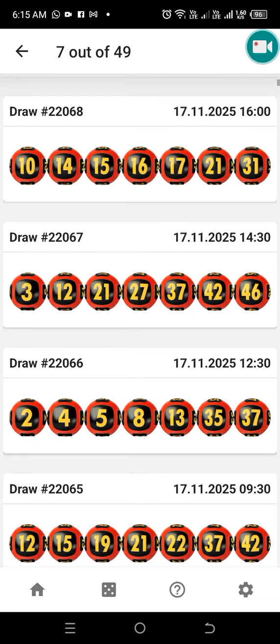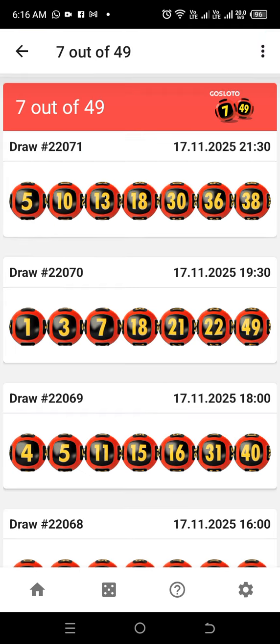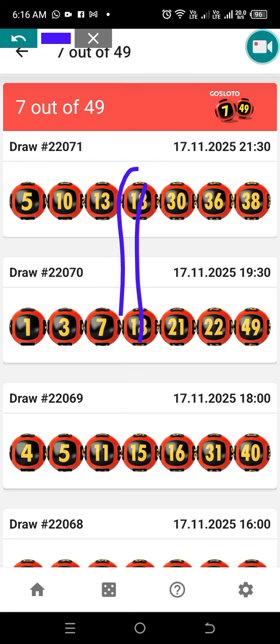So as I said, the first code, play the whole day. Yesterday on 17, 12, 21, and the other one was 18. 18 came at the last draw, which is this one.